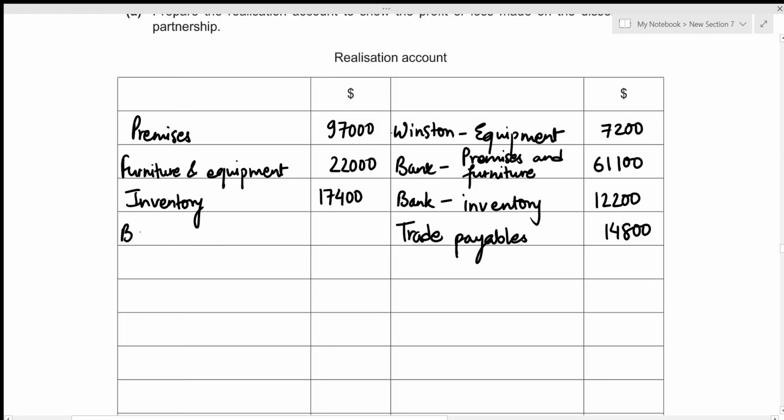So that's going to be bank and trade payables. We paid the amount after 5% cash discount, which means that we only paid 95% of the trade payables. So that's just 14,800 into 95%, which can be written as 0.95. This gives the total paid trade payables amount to be 14,060. That will be recorded on the debit side.